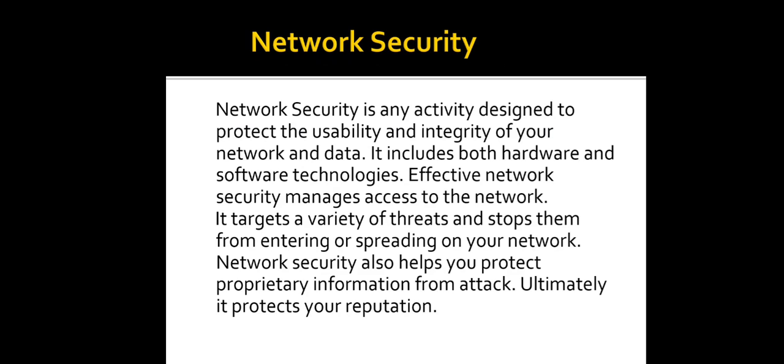Effective network security manages access to the network. It manages that you have access to the network, but has certain terms and conditions as well. It targets a variety of threats and stops them from entering or spreading on your network. Although a variety of threats are there, it targets them and stops them from entering your network.